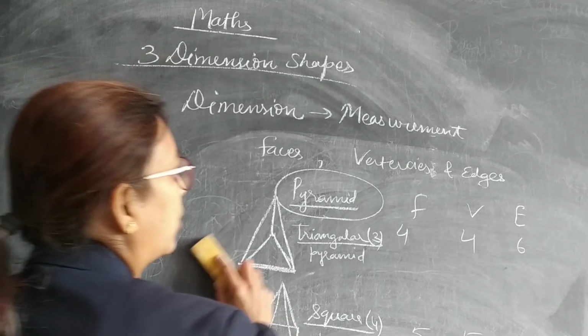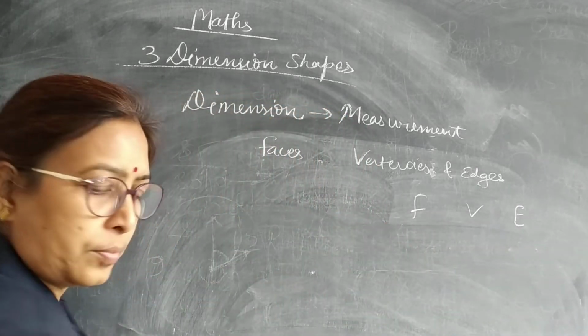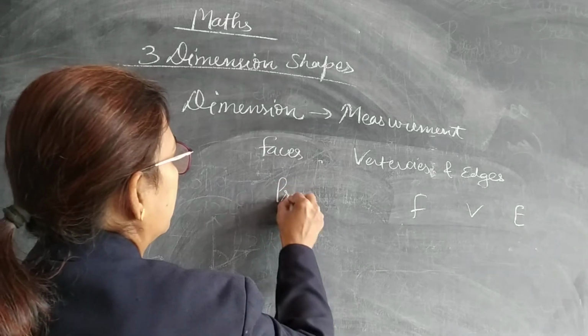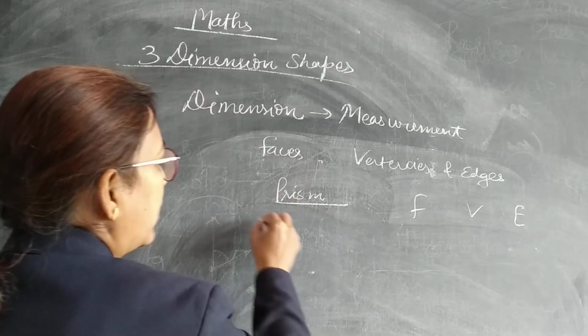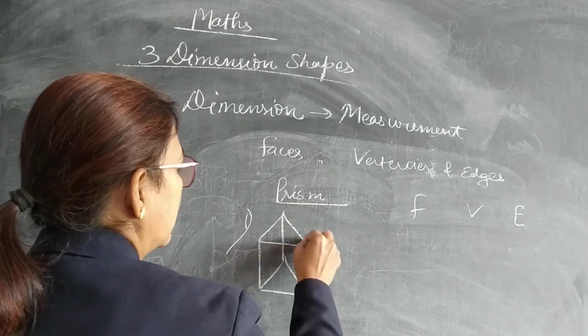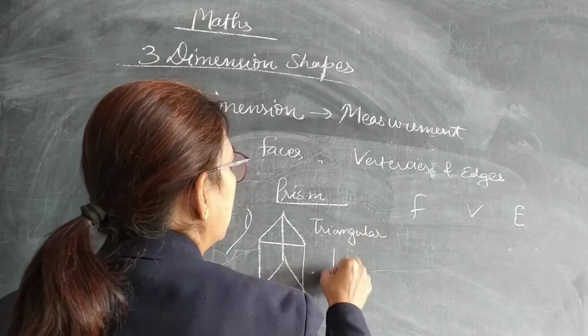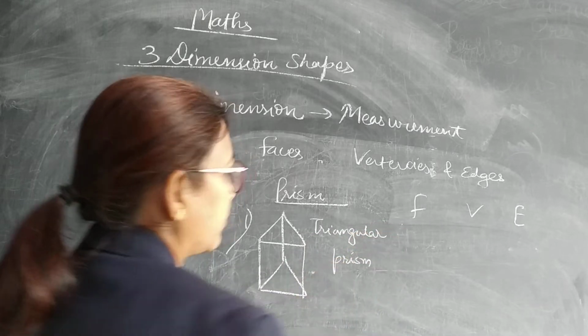Now let us consider the prism. First I am taking a triangular prism. This is known as a triangular prism.